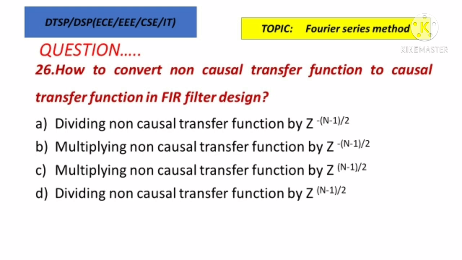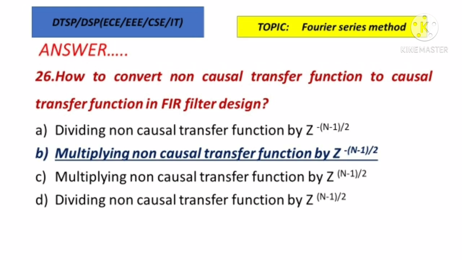To convert non-causal transfer function to causal, we have to multiply the non-causal transfer function by z power minus (N minus 1) by 2. So while solving the problem, you can remember, to find the causal transfer function, we will be multiplying the non-causal transfer function by z power minus (N minus 1) by 2. So for this question, option B is the correct answer. So this is the important question. And the next question is,